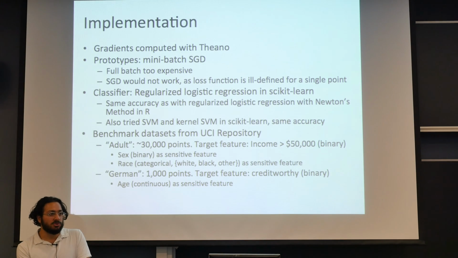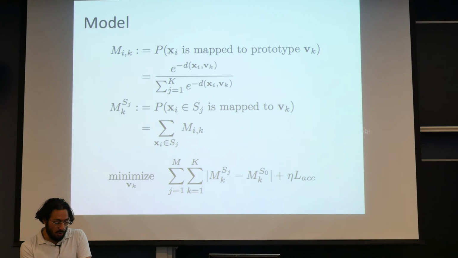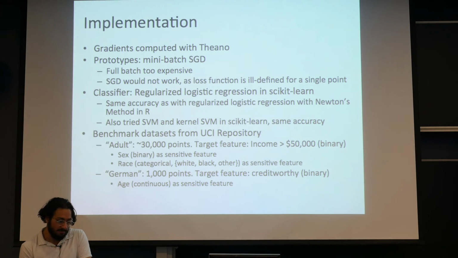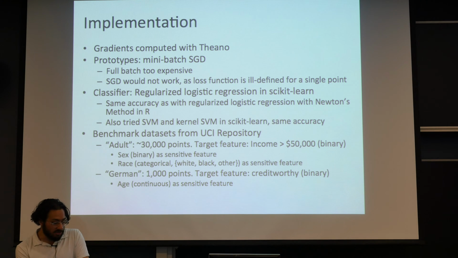We got in touch with the authors of it. They told us how they did it. We managed to reconstruct that with a lot of difficulty. In Theano, as you can see from this, it's over a class, so a single observation isn't really any good. Full batch is too expensive, so we use mini-batch stochastic gradient descent. This is only to map to prototypes.